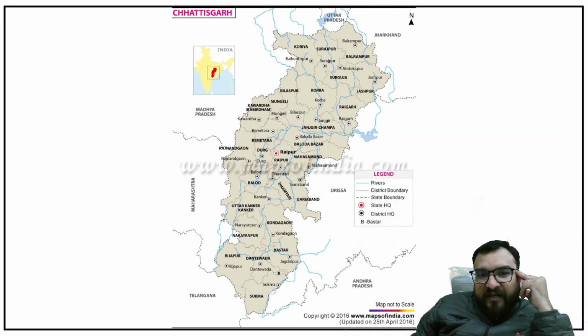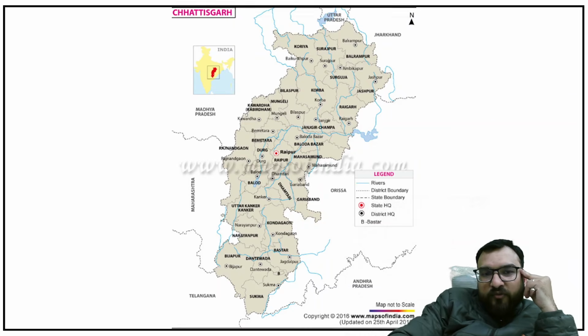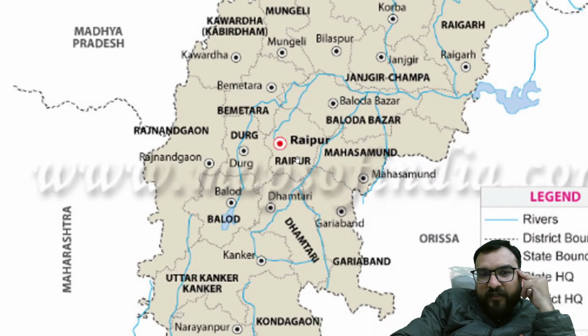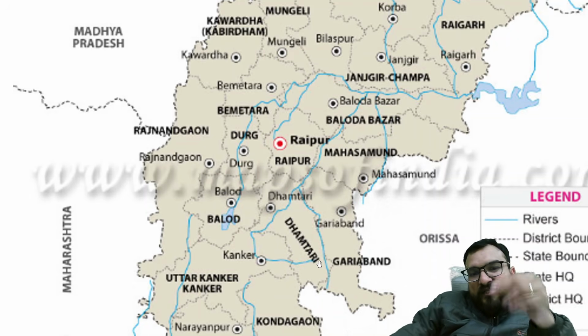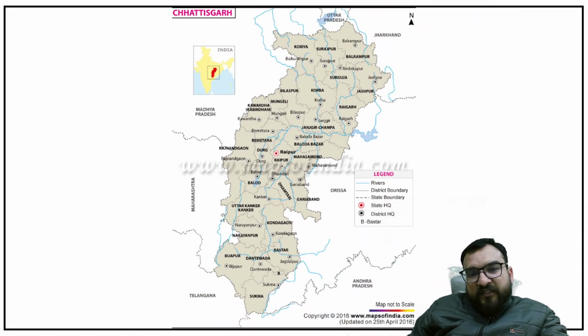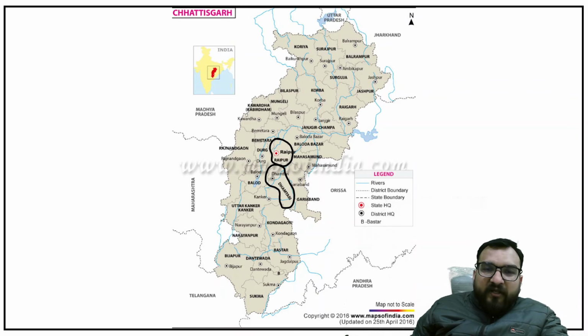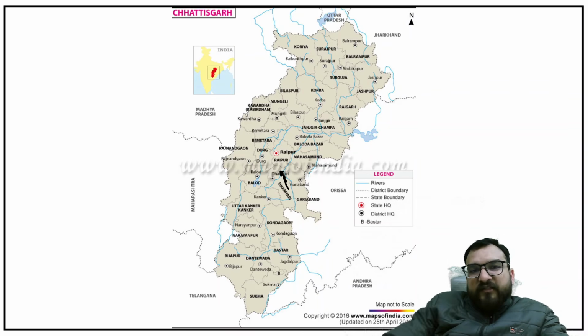In the Chhattisgarh map, you will find one district below Raipur. You see, this is Raipur, okay, in between. And below that, Dhamtari district you will be finding. Those people who are from here must be understanding in detail, right? Dhamtari. But all of you have to understand. Now from somewhere here you will be finding the origin of the Mahanadi river.